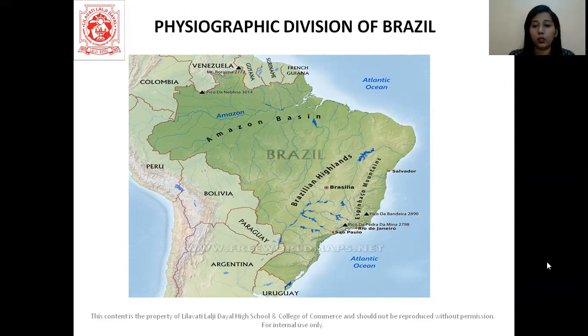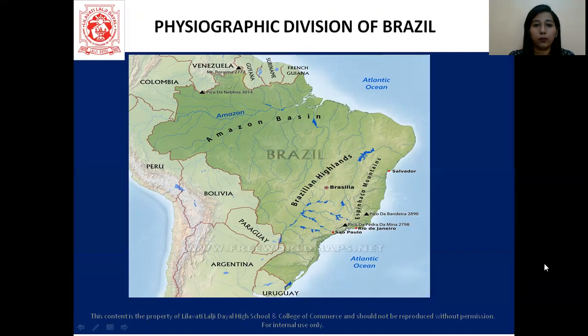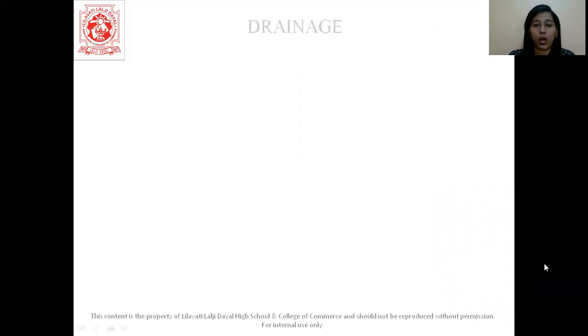All right, so let us move ahead with our topic. Now physiography is complete. We have seen the physiography of India as well as the physiography of Brazil. Now let's talk about the drainage of India and Brazil. So we will begin with the drainage part.